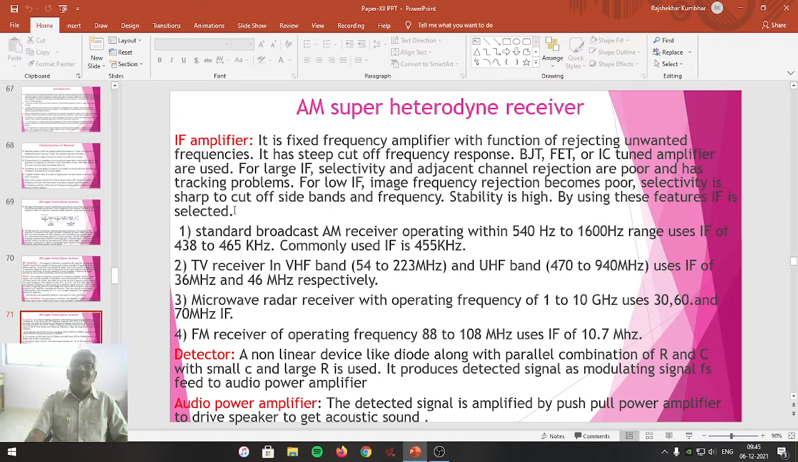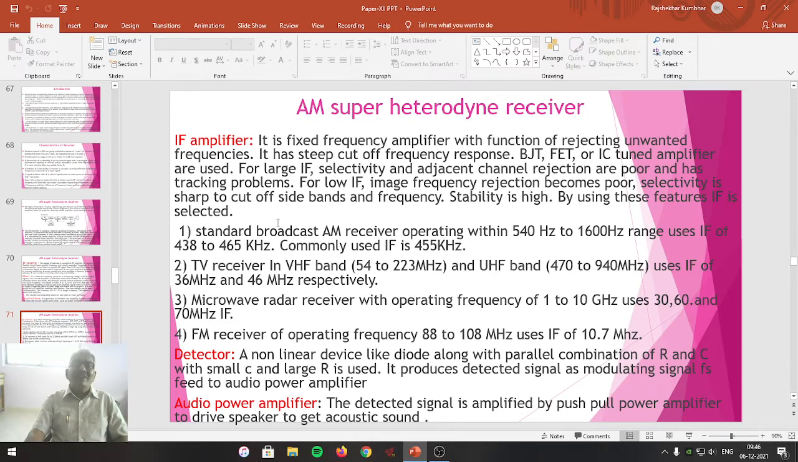The IF amplifier should be designed for low intermediate frequency that will maintain selectivity, sensitivity, sharpness, bandwidth and stability. All those factors will be properly maintained provided it is designed for low intermediate frequency. Now we are going to see some of the standard frequency ranges and also their intermediate frequency.